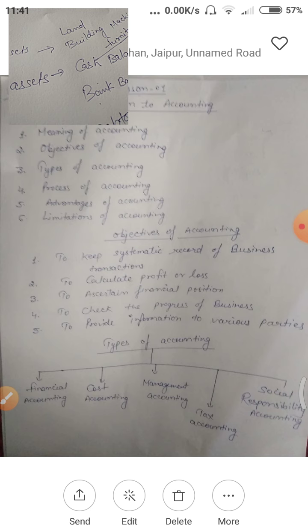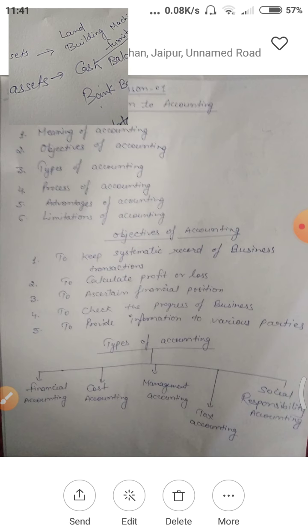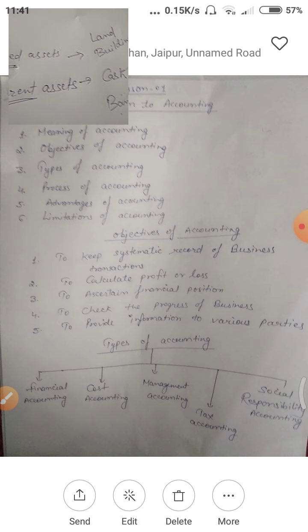On the opposite of this, suppose you have a furniture business, meaning it's your regular activity that you are selling furniture or purchasing furniture. In that condition, furniture will not be your fixed asset.